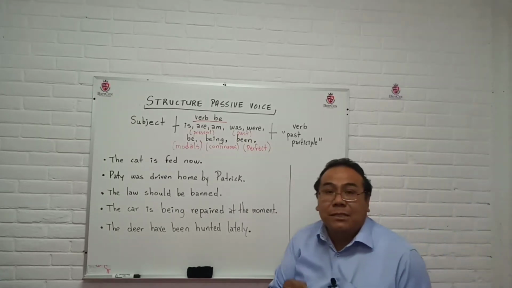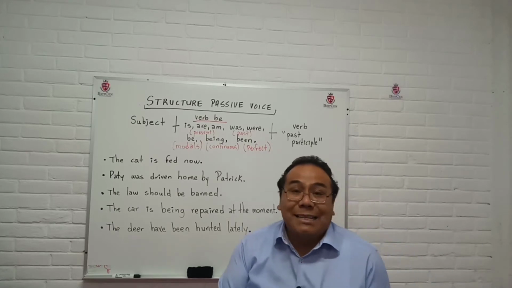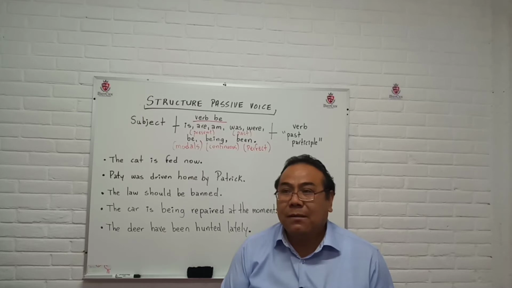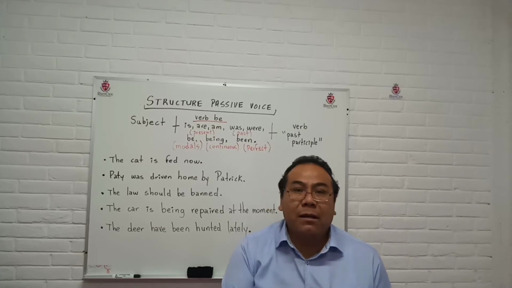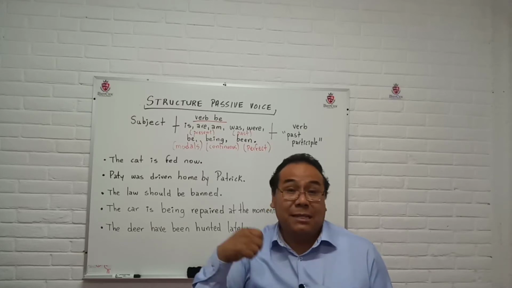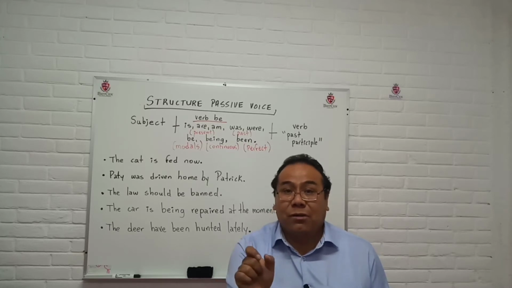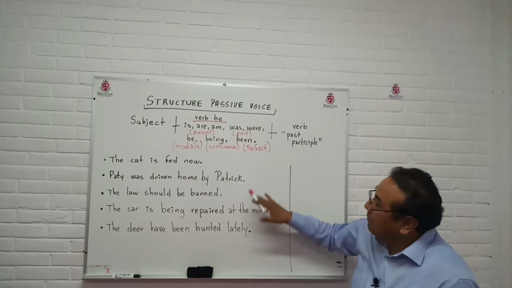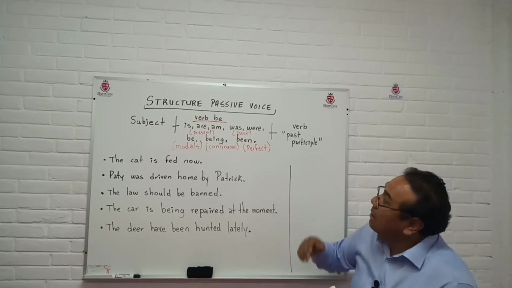If a student or an examinee doesn't know enough verbs in past participle, it's too difficult for him or for her to master the passive voice. As I said before, the structure. Okay, we have some examples on the board.